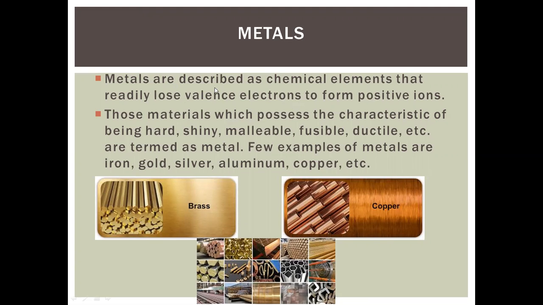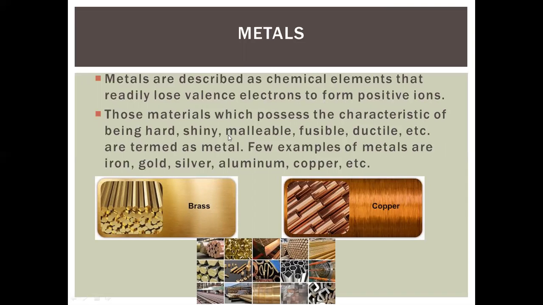So metals can be described as chemical elements that readily lose valence electrons to form positive ions. When an element loses electrons, it becomes positively charged. That positive charge is called a positive ion. Those materials which possess these characteristics are called metals.